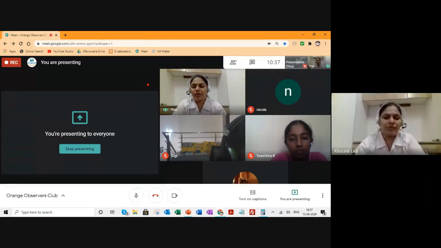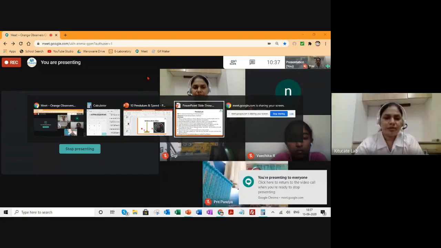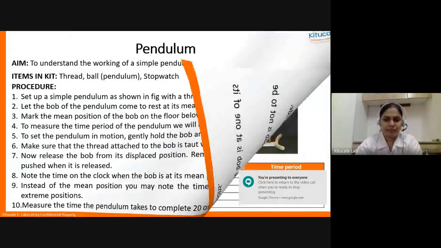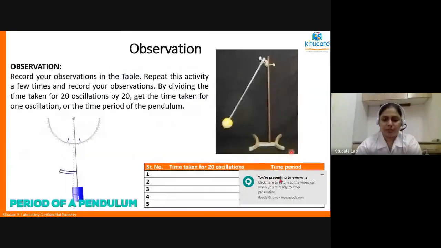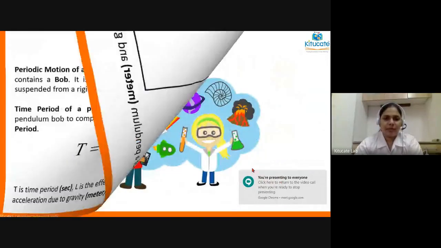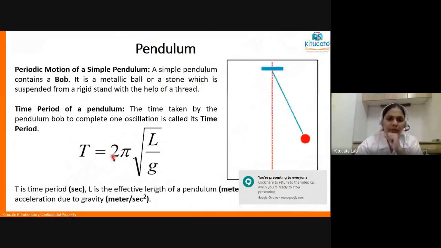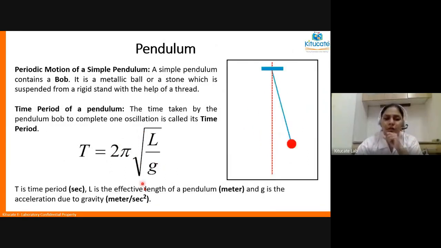Because even if you see the formula, in the formula also, as long as you are on Earth, the value of g is not going to change. So only variable parameter is L. Rest all is constant. So naturally, the time period will depend only on the length of the string.